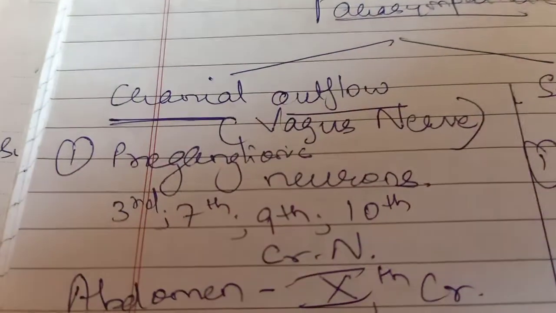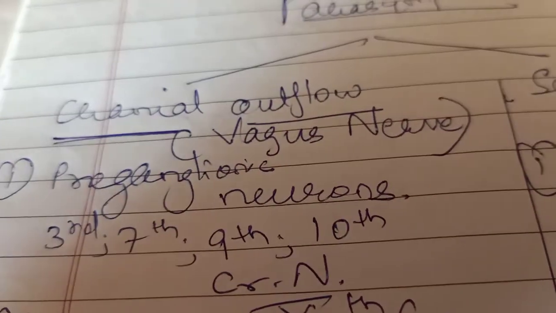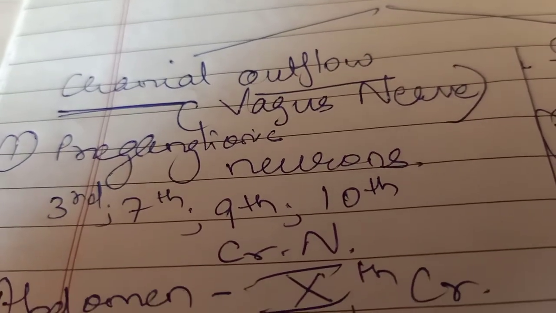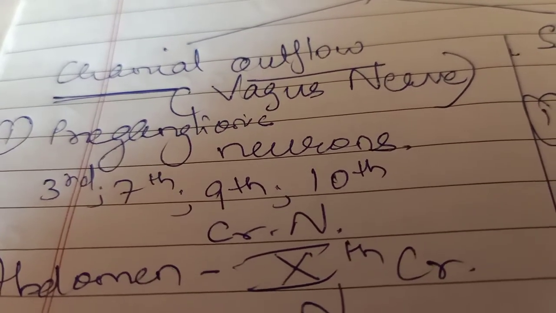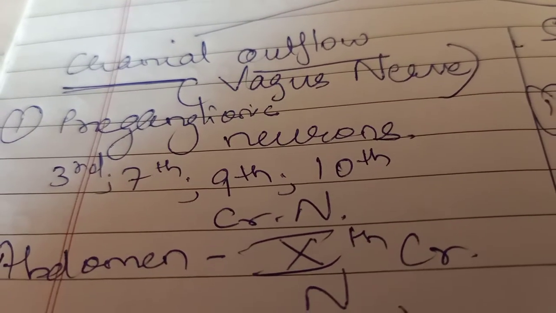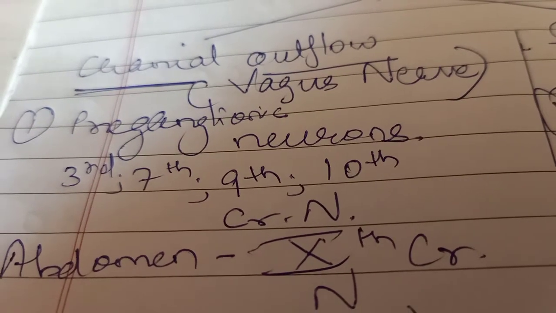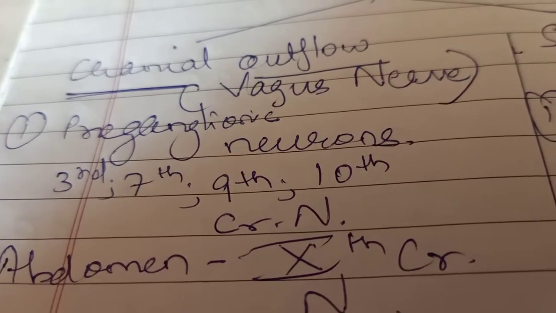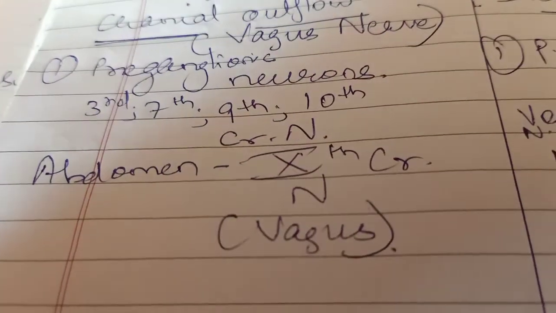Now the cranial origin is mainly the vagus nerve. So this is a very important thing to remember, that the main parasympathetic nerve supplying the abdomen is the vagus nerve. The vagus nerve is the 10th cranial nerve.